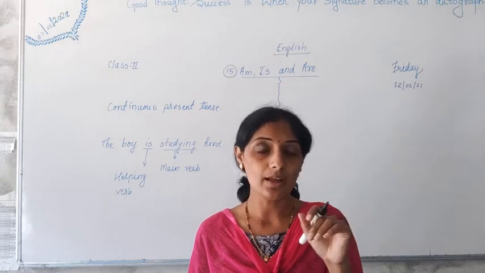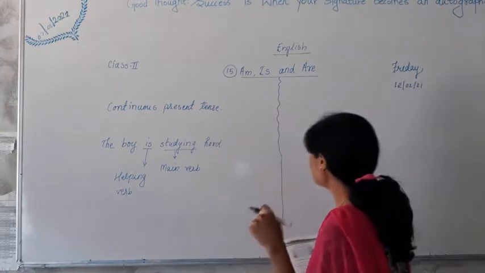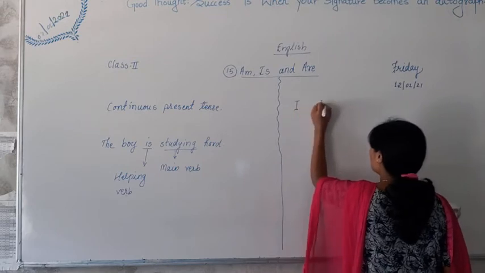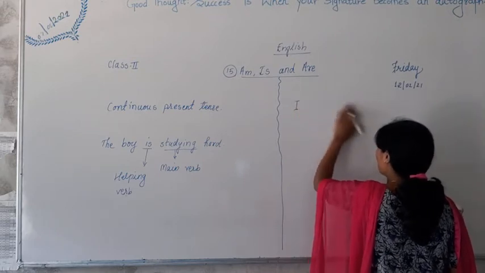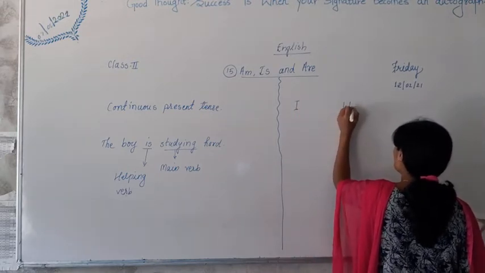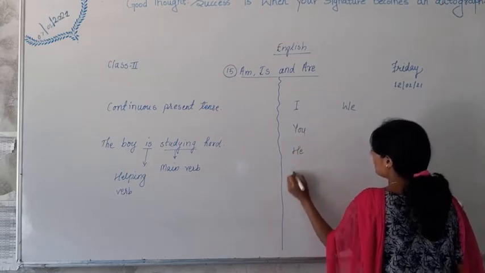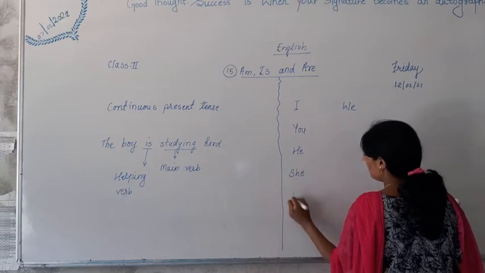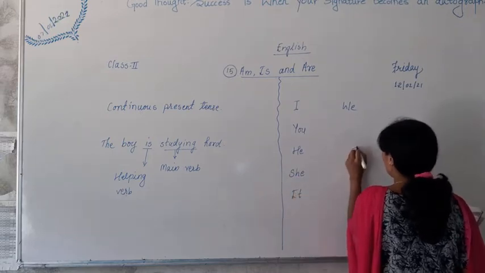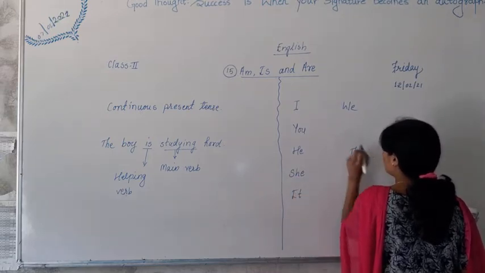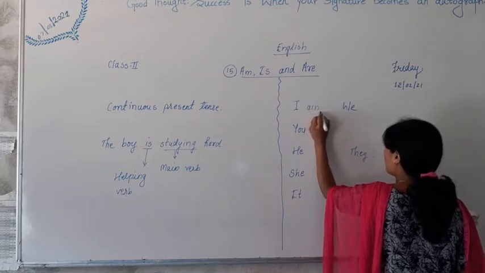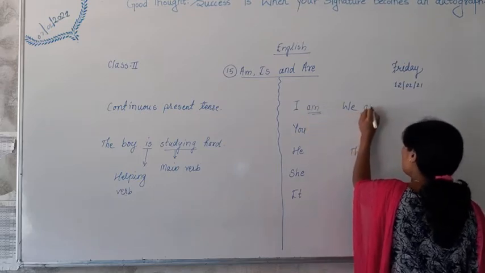I told you there are 7 pronouns. Which are those? I, we, you, he, she, it, and they.